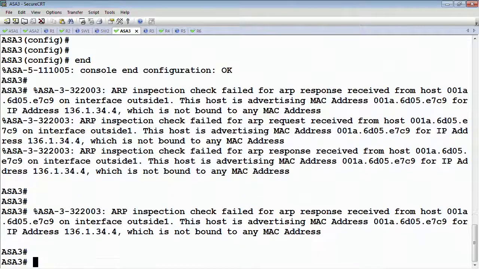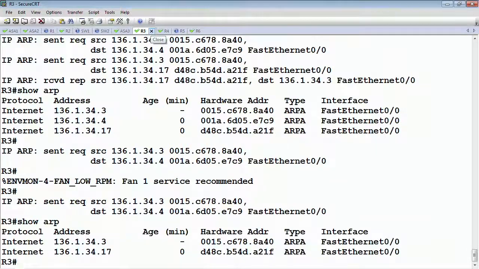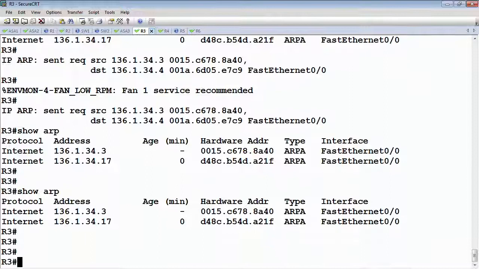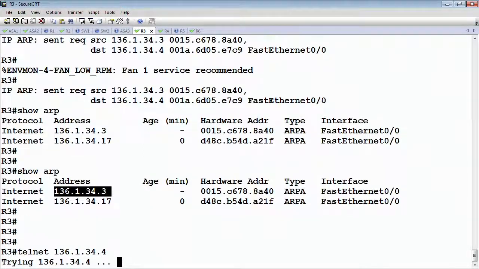Let's try that again. Actually, there it is. So right now, router 3 does not have an entry anymore for router 4. So as it stands, they would not be able to exchange traffic over the transparent firewall.